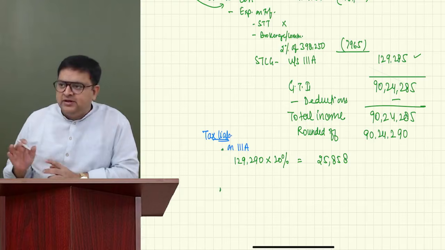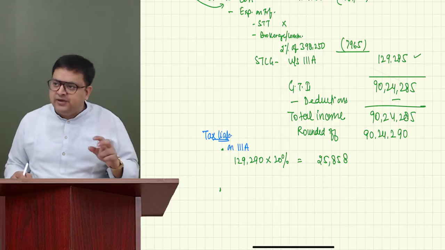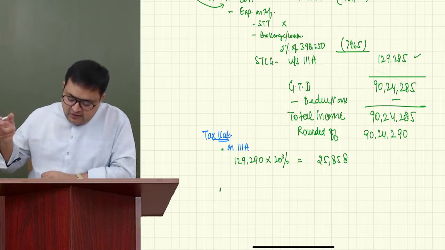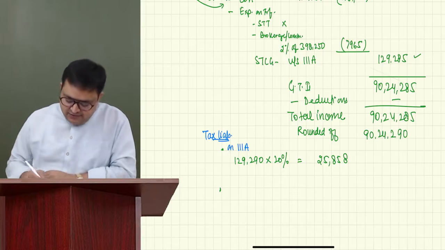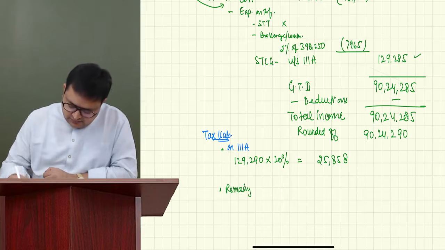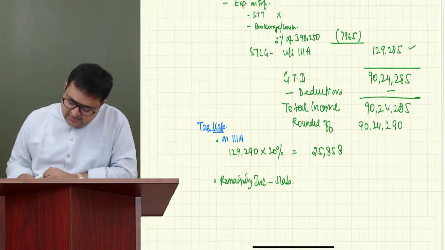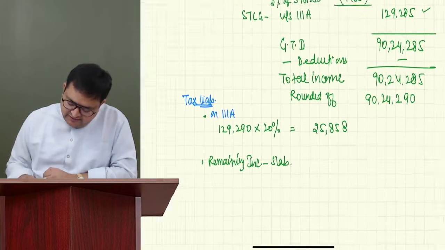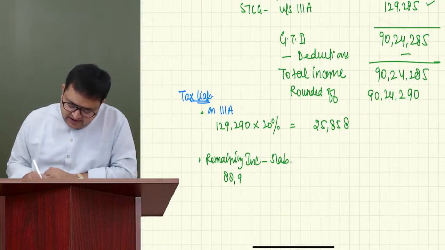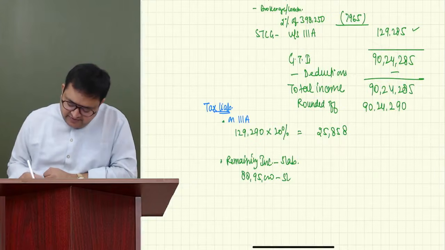And I have no other rounding off. Okay, people got it. And now we have no other special income, so on the remaining income we'll apply slab rates for the assessee. The remaining income is 88,95,000. We'll apply the slab rates.